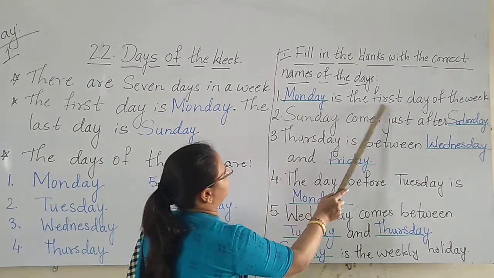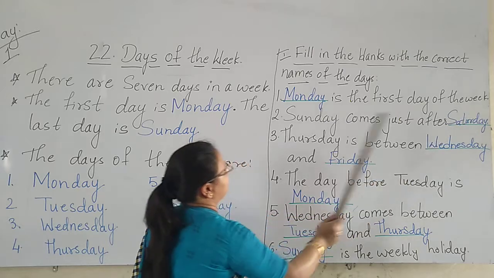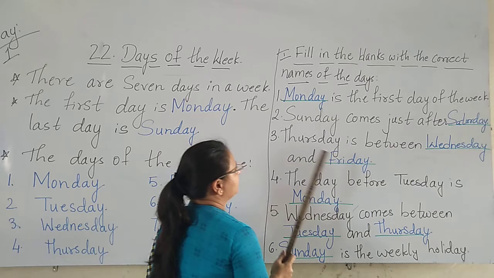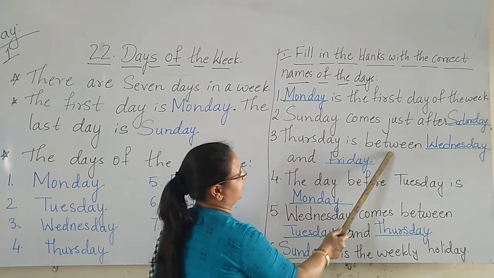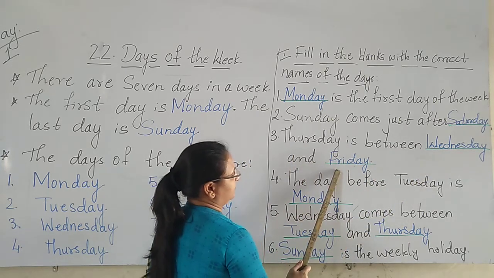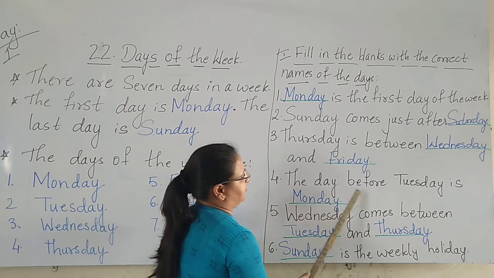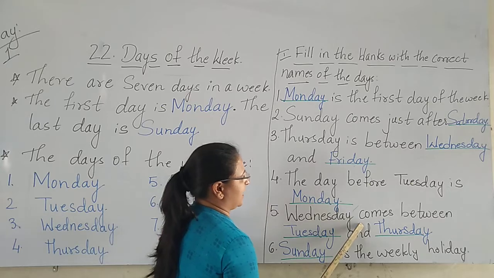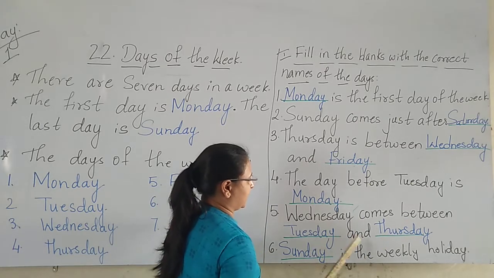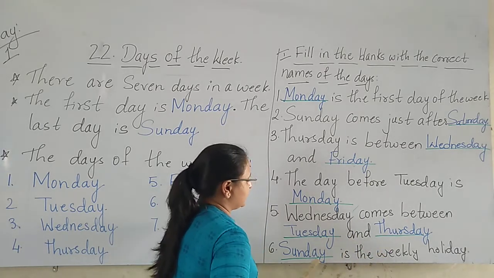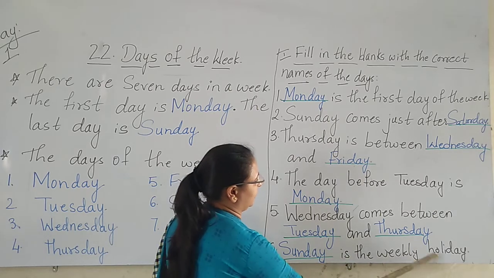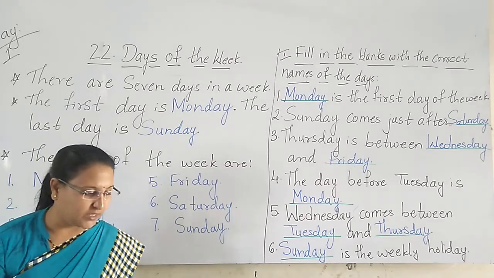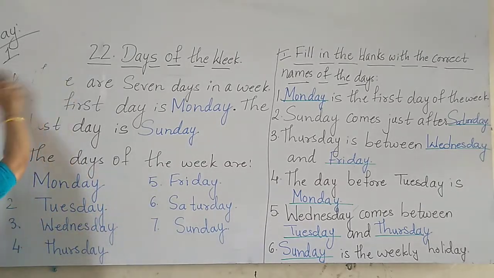So children, see here. Monday is the first day of the week. Sunday comes just after Saturday. Thursday is between Wednesday and Friday. The day before Tuesday is Monday. Wednesday comes between Tuesday and Thursday. Sunday is the weekly holiday. Now next.